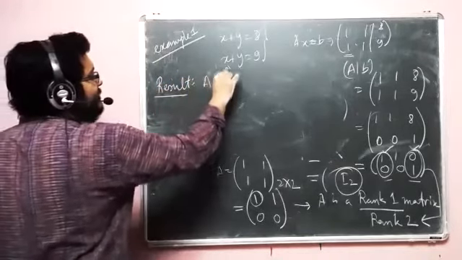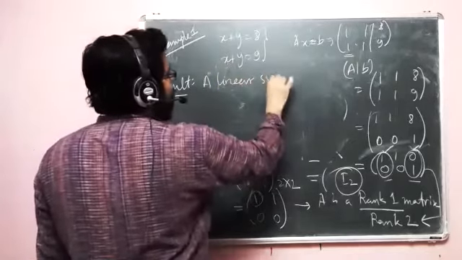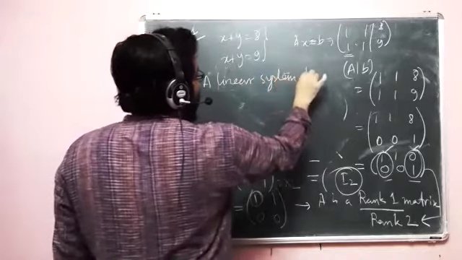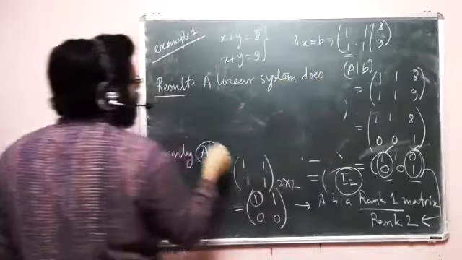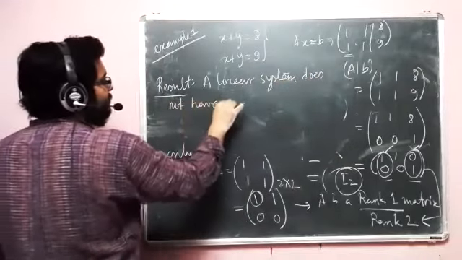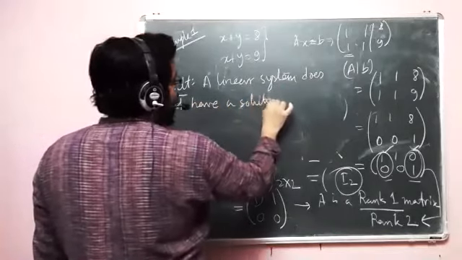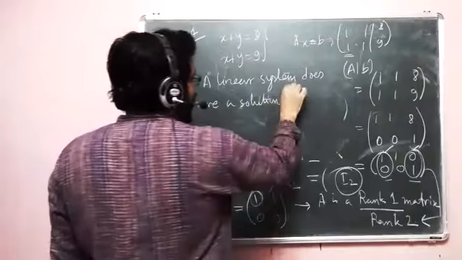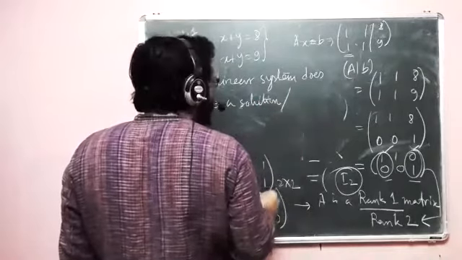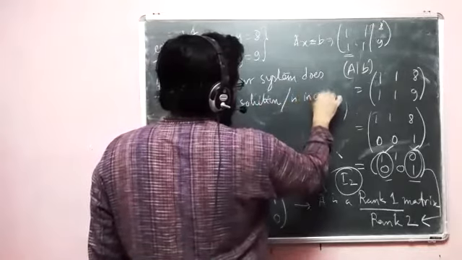A linear system does not have a solution, or as we call it, is inconsistent.